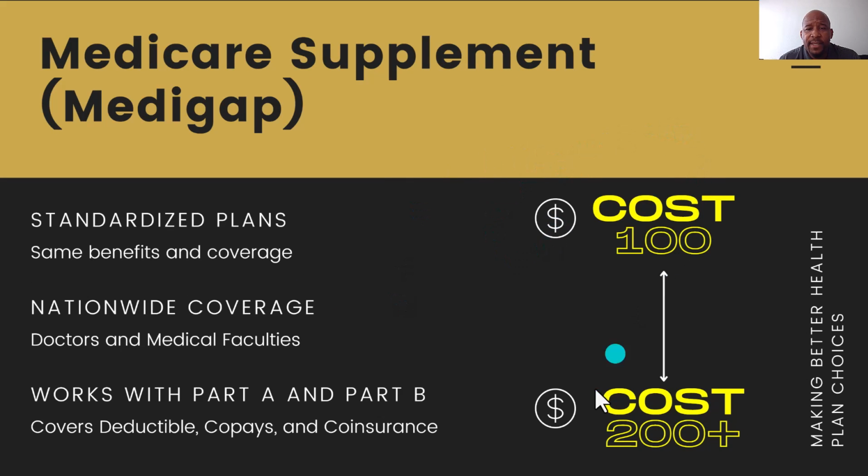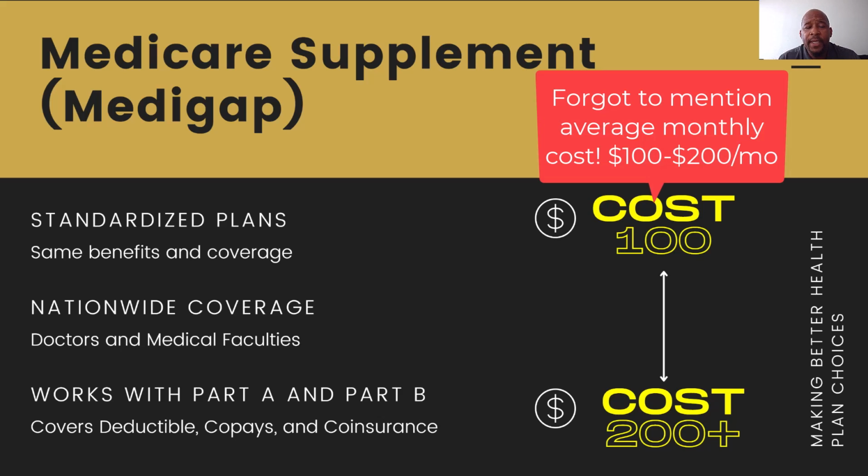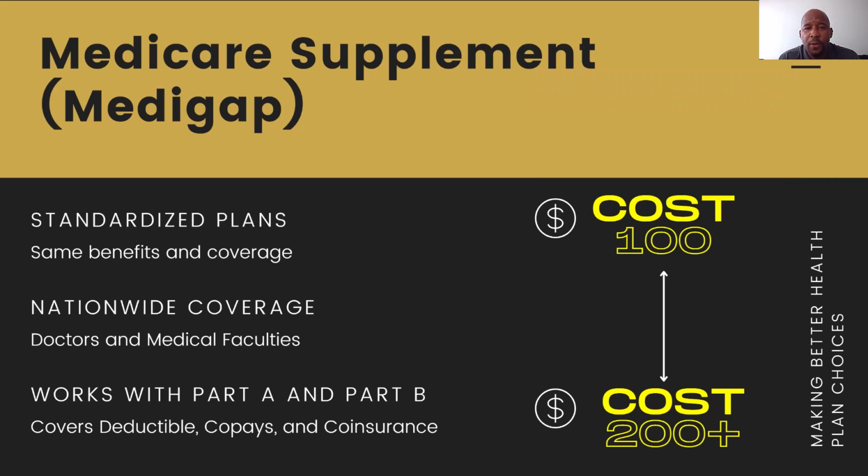And then we have the second option, that is the Medicare Supplement plans, also known as Medigap plans. These plans are standardized, meaning you have the same benefits and coverage no matter which insurance carrier or company you go with. The only difference is the insurance company sets the rates of those premiums. Next, you receive nationwide coverage, meaning you can go to any doctor or medical facility in the United States that accepts Medicare. And then lastly, it works with your Medicare Part A and B, meaning that your Medicare Part A and B is primary, and the Medicare Supplement plan is secondary. It's going to cover your deductibles, copays, and coinsurance.